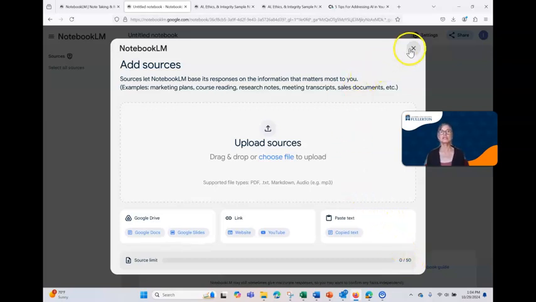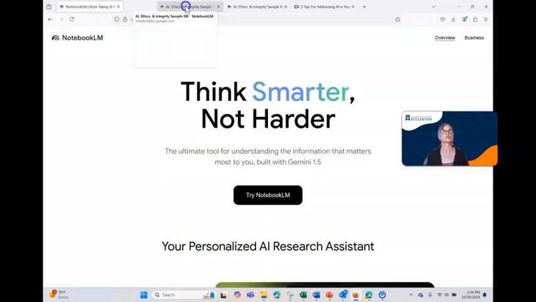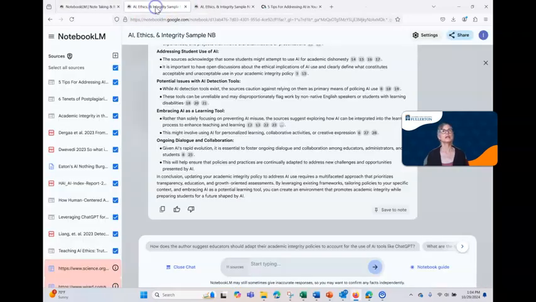But for this instance, I'm not going to give it anything because I want to show you what happens when you don't give Notebook LM any sources. So you can see here, this is where your sources will show up after you add them, but there are none here. So when I try to ask a question, I'm clicking on the question, I'm typing, and nothing is showing up. It won't even let you ask questions until you upload sources. So I'm going to close that out. And I'm going to come to my AI Ethics and Integrity sample notebook.